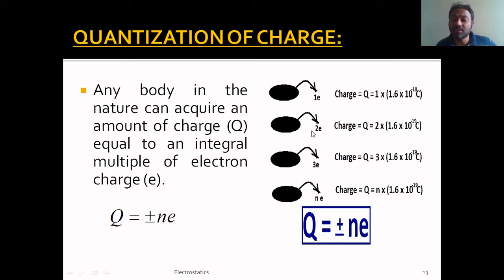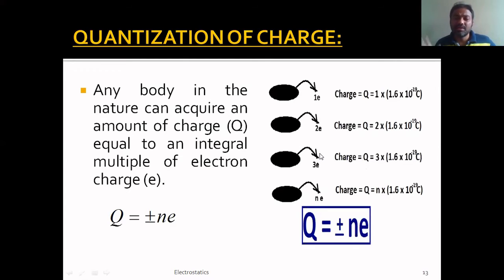And hence the charge present on this object becomes q equal to 2e, which I can write as 2 into 1.6 into 10 power minus 19 coulomb, and so on. Similarly, if the object loses 3 electrons, its charge becomes q equal to 3 times 1.6 into 10 power minus 19 coulombs. And if it loses n electrons, the charge on this body becomes q equal to n times 1.6 into 10 power minus 19 coulombs, and so on.